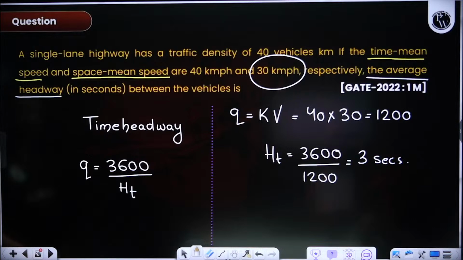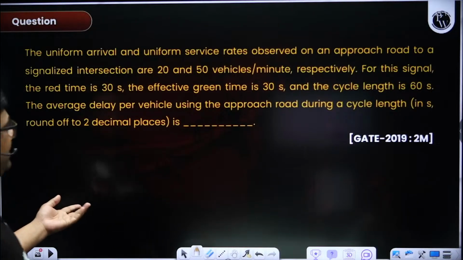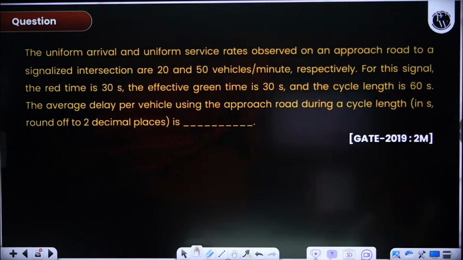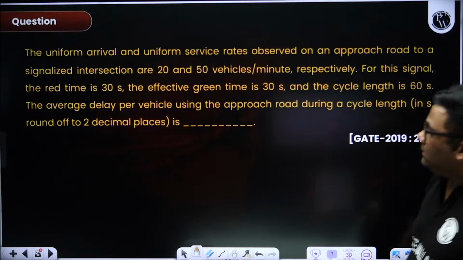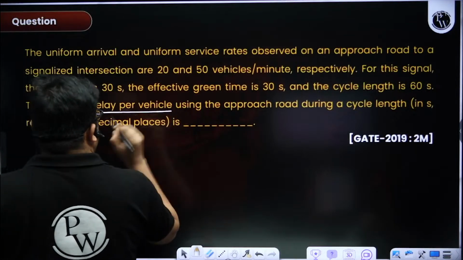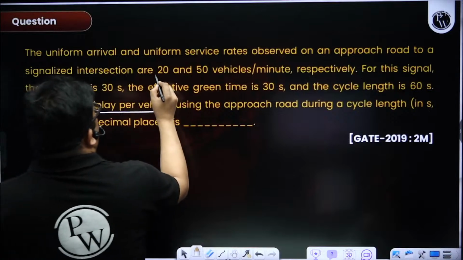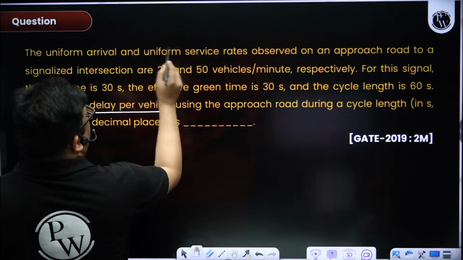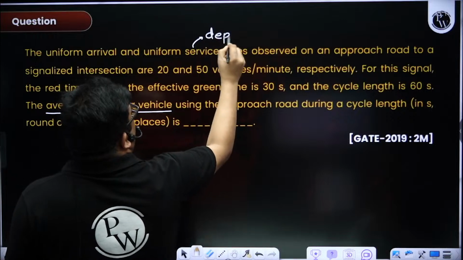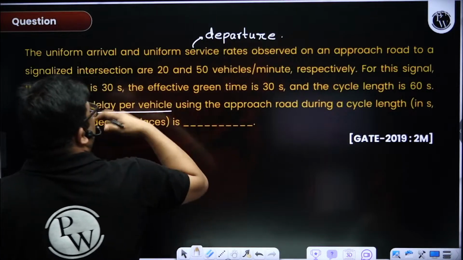Next question, one more question. Now this is from delay time. There is a very direct formula for the delay time per cycle length per vehicle. Yesterday I discussed this formula. The arrival rate is given, and the service rate, which means the departure rate, meaning how they are departing.